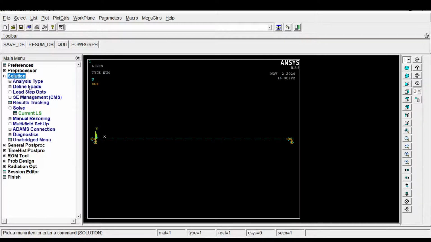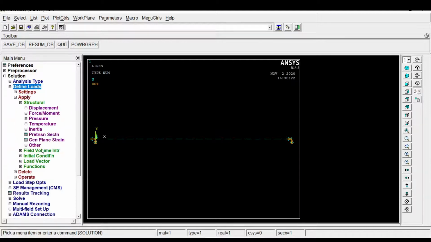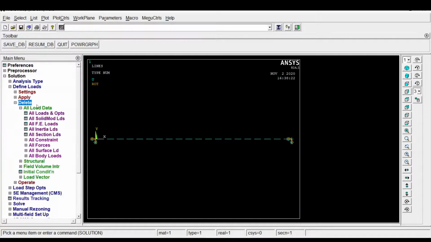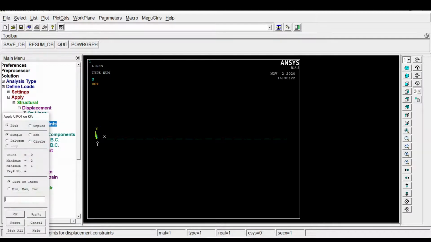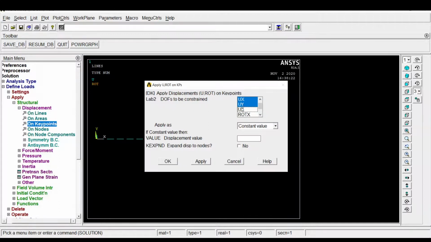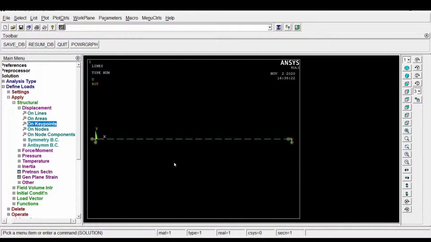And the fixed beam. Again come to Define Load in the solution. Delete all load data. Right, now all the load data are deleted. Again apply displacement on both key points, this key point and this key point, with all DOF. Select all DOF.